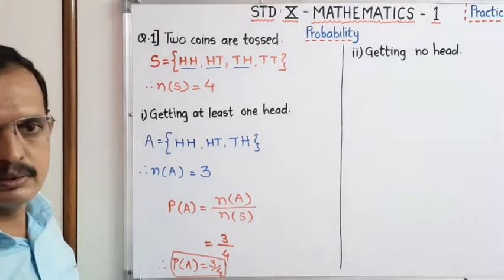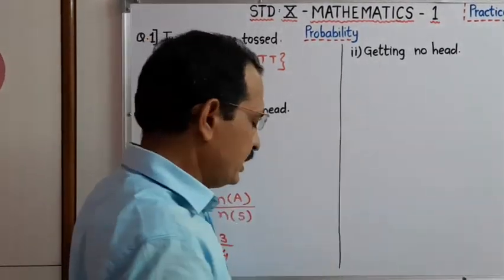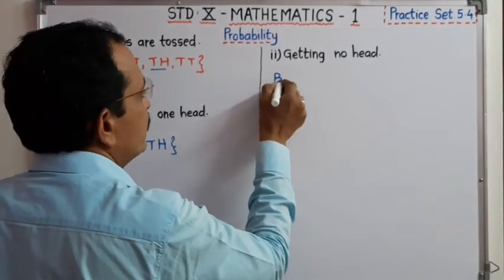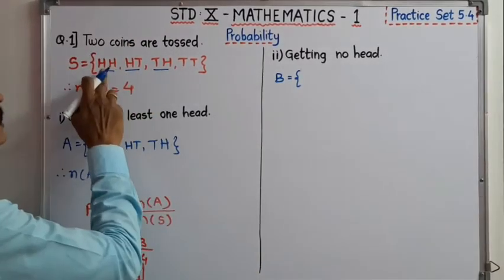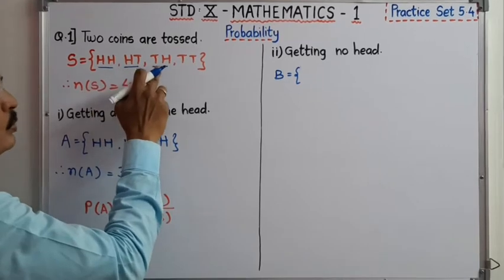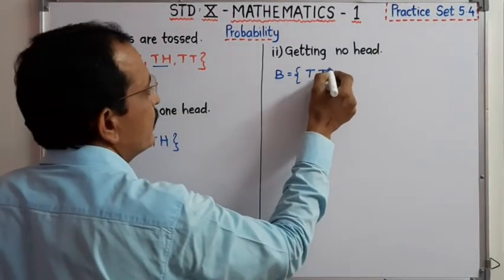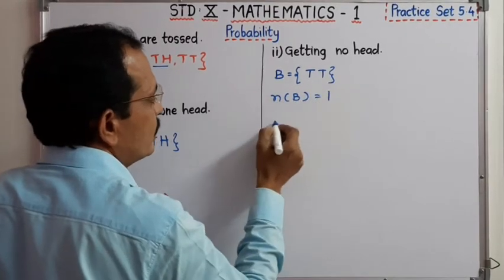Very interesting, very simple. Now getting no head. Getting no head, we have to write event B. Event B is getting no head. Out of this, HH has 2 heads, HT and TH have 1 head each. No head, only TT. Therefore number of event B is equal to 1.